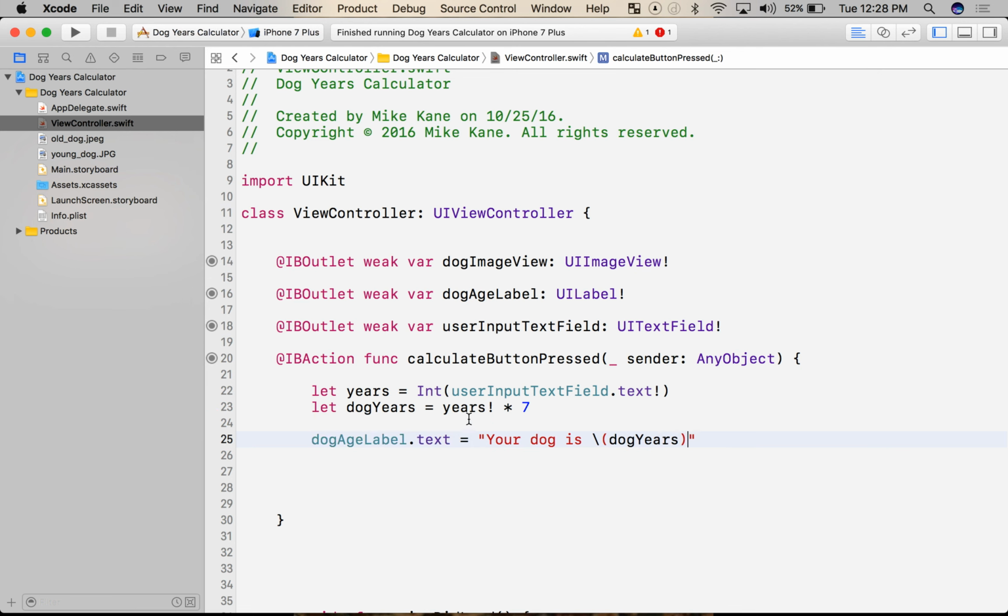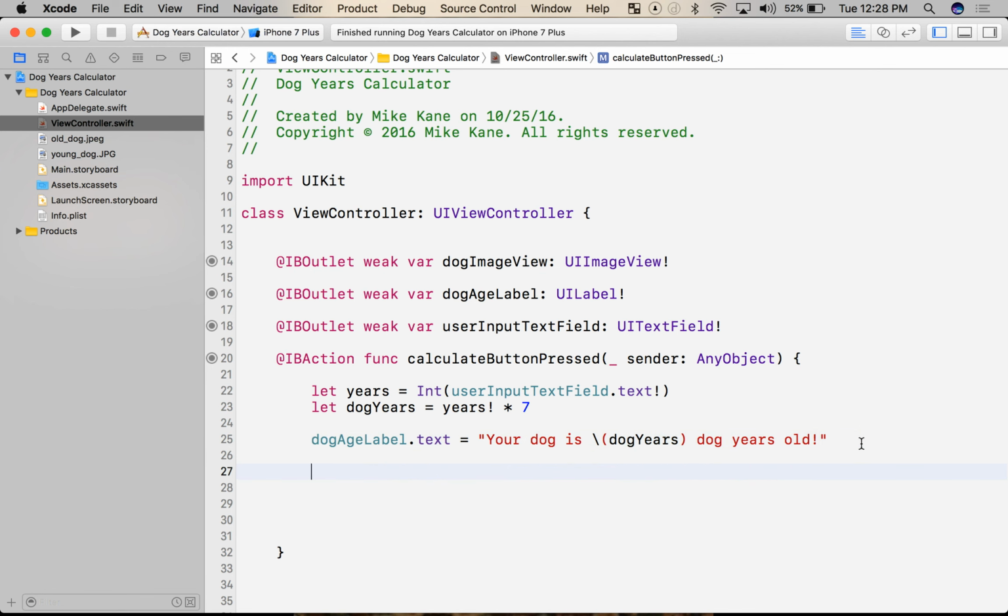Now, again, if you're paying attention here, you realize, well, wait, this could be an error because this contains an integer, and you're putting it inside a string. Well, when I do this, it automatically casts this to string, whatever's inside of it, much in the same way that this casts whatever's inside of it to int. So, it's going to say your dog is, it'll grab this value, cast it to a string, dogYears, old. Great, okay? And now the fun part.